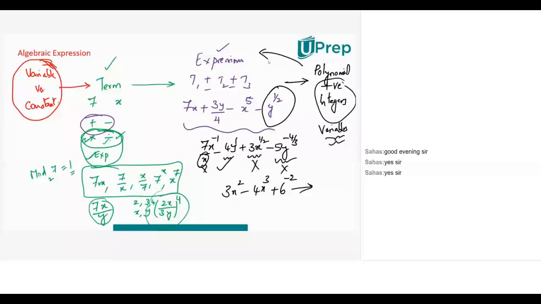Why? Sir, because an expression is separated by an operation. 9 plus 0x. No, addition is a very powerful operation. When you are learning addition, there is something called additive identity. Do you remember? Yes, sir. When 0 is added, the value doesn't change. The value is not affected by adding 0. This was taught to me in my 4th class or 5th class.